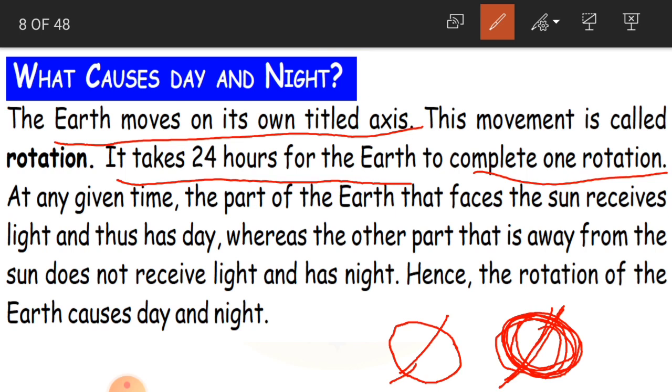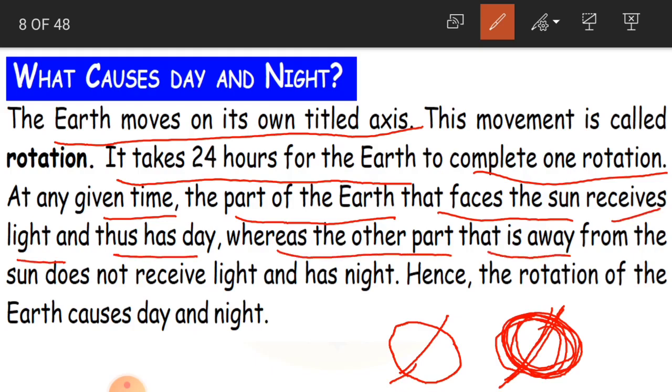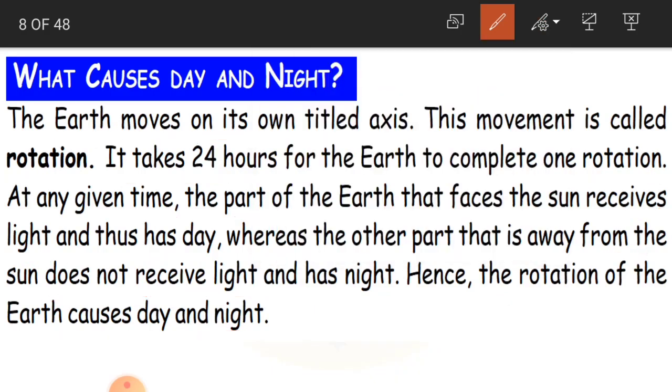Okay children, at any given time, the part of the earth that faces the sun receives light and thus has day, whereas the other part that is away from the sun does not receive light and has night. Hence, the rotation of the earth causes day and night. As we have already learned, where does it revolve, children? It revolves around the sun. This is the sun and this is the earth, and it has got a tilted axis.